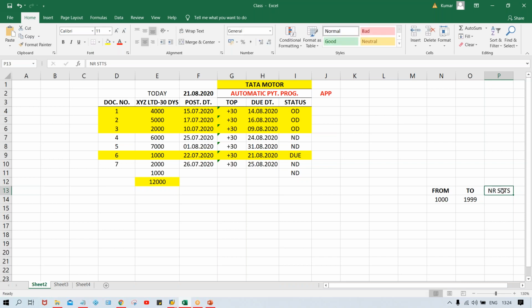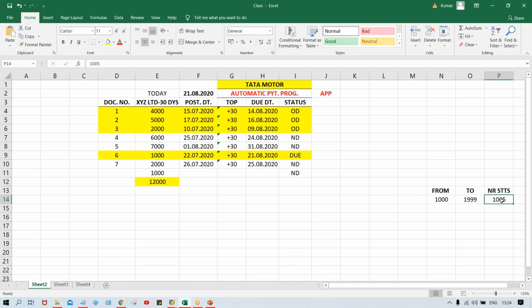NR status means number in status. So now here, let's suppose the number range 1005 is already there. So the next document number 1006 will be generated, right? This is the logic. Whatever till 1005 the document got posted, the next document number will be 1006. Hope you guys are able to understand this.